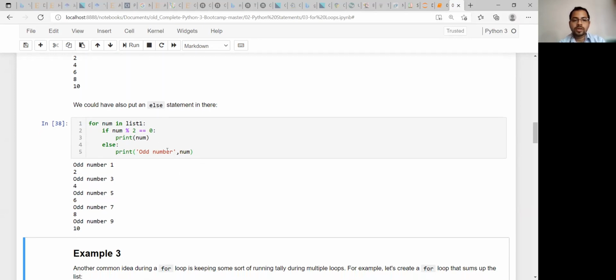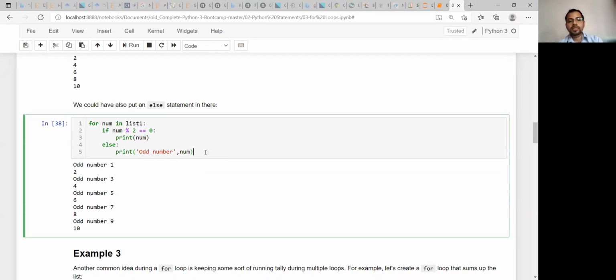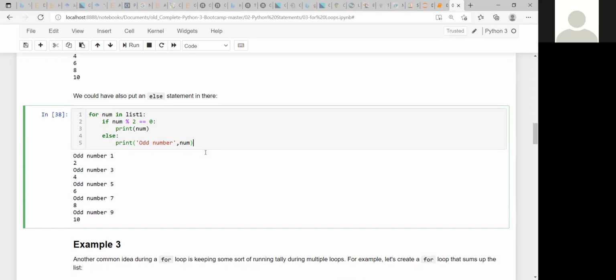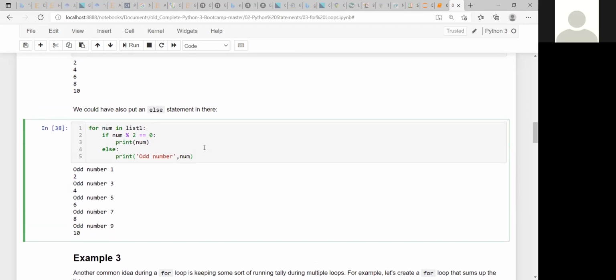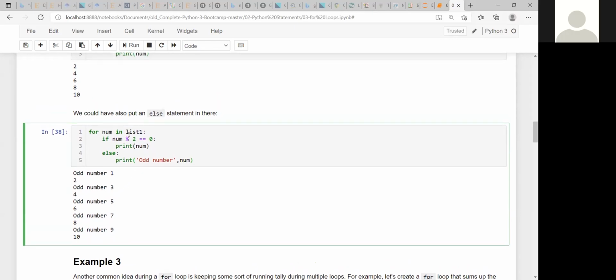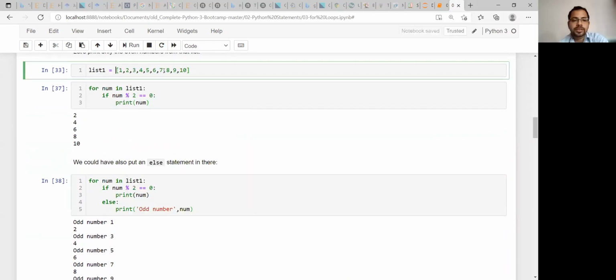I don't know whether you understood or not, because if you are not saying anything, that means... No, sir, I don't understand. Which one? The odd number part: the result was given as odd number 1, then odd number 3. How is it related to the number modulo 2? Is this the number of the previous variable, the 1, 2, 3, 4, 5, 6? Yes, yes. It is iterating over this list only. This is the list of values. Every time it will take one value, and then it will check these two conditions, if and else.